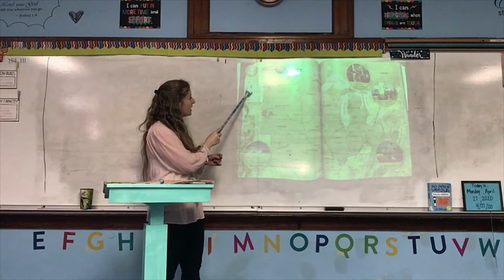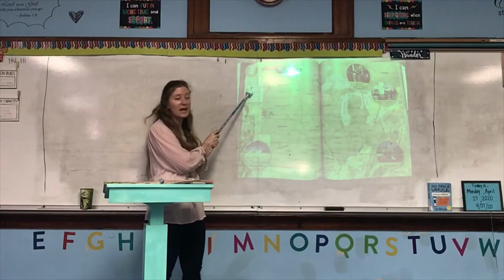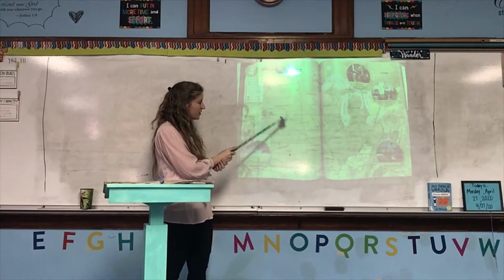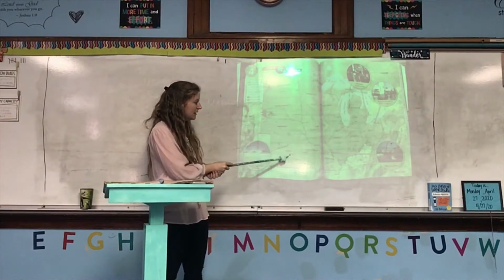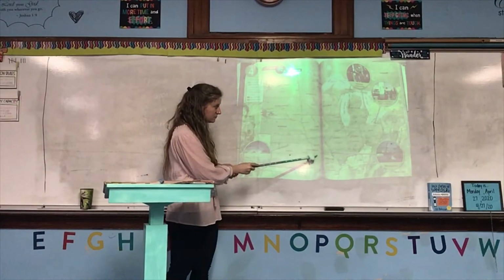Then we see these more yellowish states are the Plains states. So let's go and point out all the Plains states. We have North Dakota, South Dakota, Nebraska, Kansas, Iowa, and Missouri, and that's it.